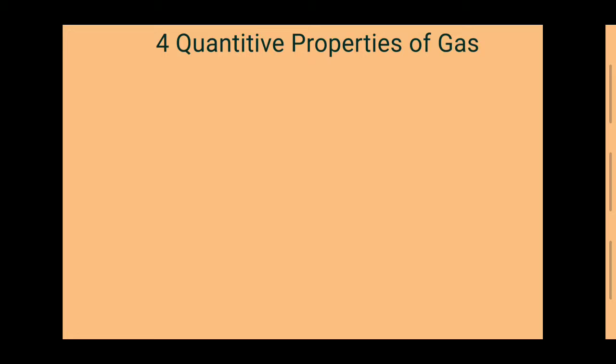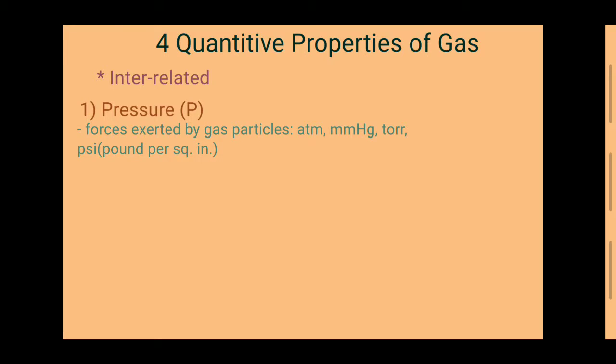Despite wide differences in chemical properties, all gases more or less obey the same set of physical properties. The 4 quantitative or physical properties of gases are interrelated. The first property is pressure. It is known by the symbol P.